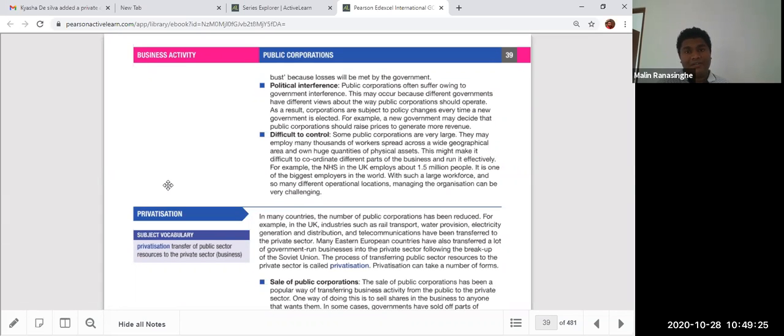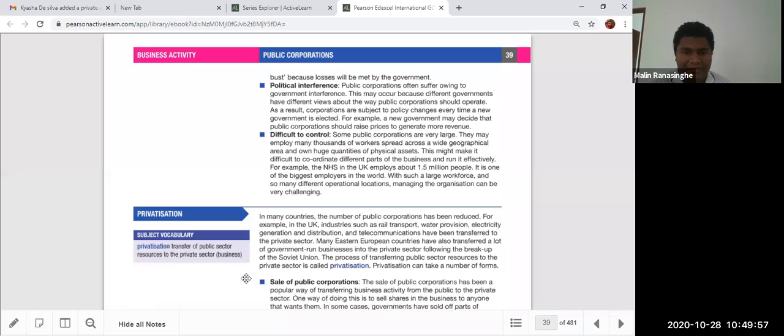And finally, it is difficult to control. Sometimes in government you can see thousands of people working in one department, so it's difficult to control. They have unions. Sometimes unions are more powerful. Sometimes not only a single union, multiple unions. They don't let you do anything with the government. So this is the difficulty of control. They're not like the private sector. The public sector is a bit difficult to control in terms of their assets, physical asset quantity, labor wise, geographical area wise. They have huge branches island wide. Therefore, there's a difficulty of controlling.